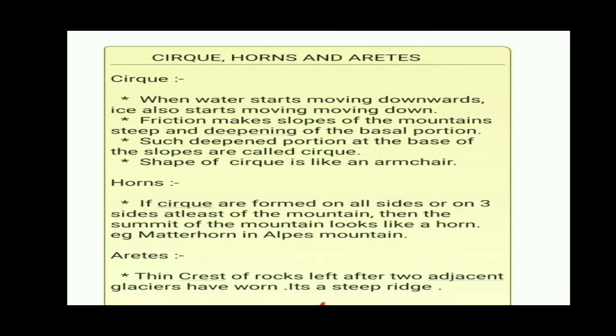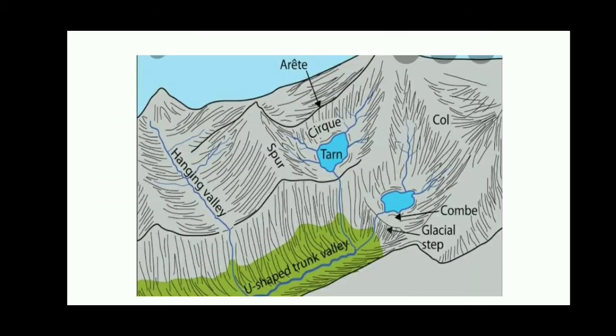Then we come to arete, a thin crest of rocks left after two adjacent glaciers have worn. It's a steep ridge, a thin crest of rocks which is formed between two adjacent glaciers. Here you can see the arete between two glaciers. That ridge, that edge part which is basically made up of rocks, is called the arete. You can also see the cirque part which resembles an armchair shape, and the lake which is formed when the ice melts.